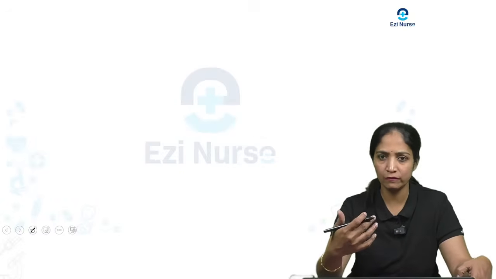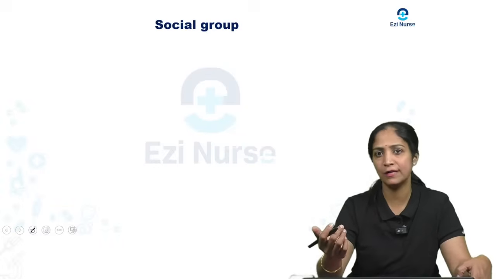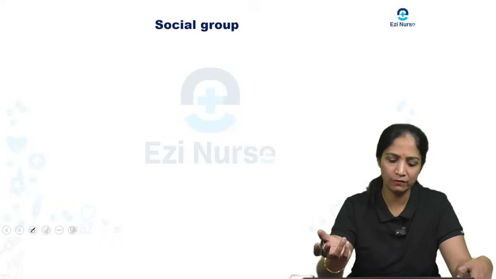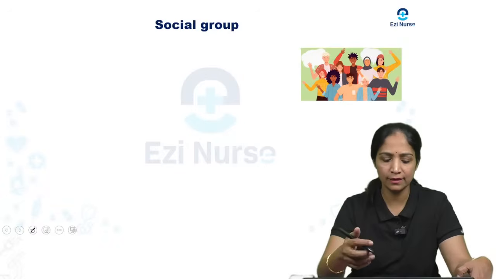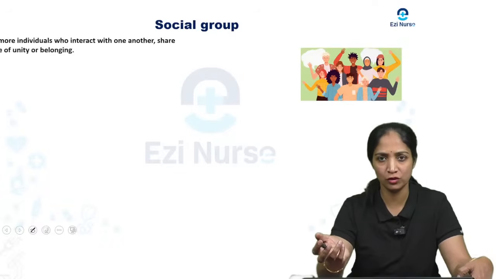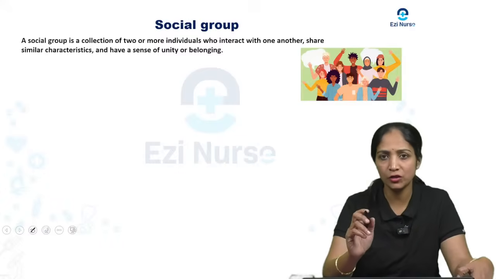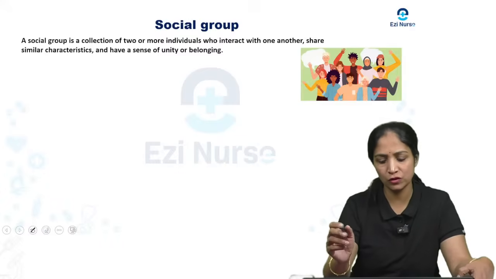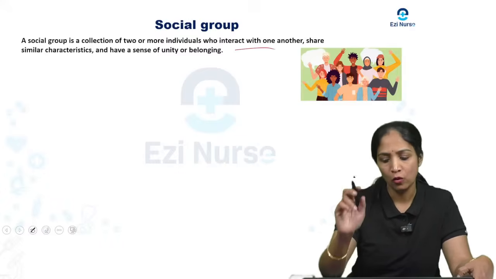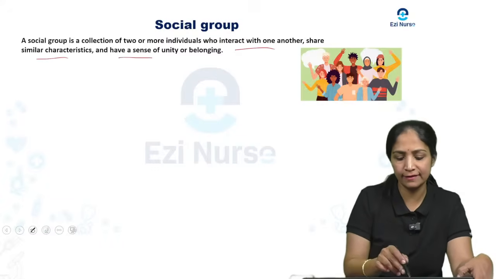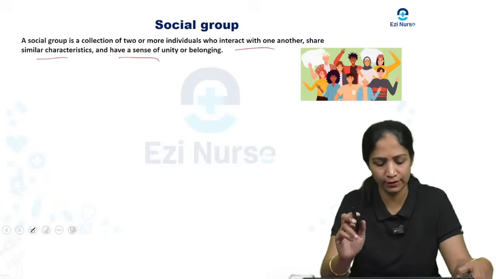Next we will look at some other important topics, the main important questions that will come for sociology. Under that, one more is social group. So what do you mean by social group? A social group is a collection of two or more individuals who interact with one another, share similar characteristics, and have a sense of unity or belongingness.